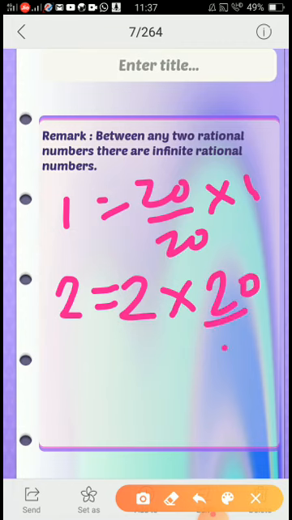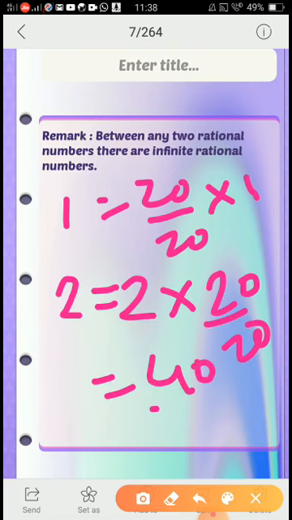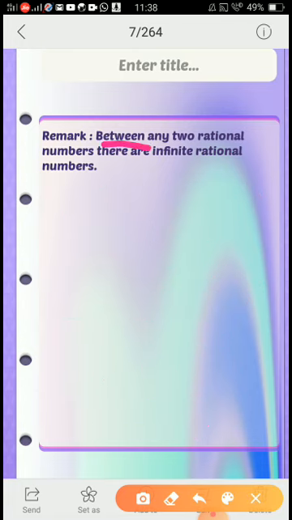So 2 becomes 40 by 20. Now between 20 by 20 and 40 by 20, I have there how many? 19 numbers. Similarly again, if I put in between any two numbers, I'll get again some more numbers. So if I continue it, I have how many? It will be infinitely many rational numbers. So this remark is the important one. Between any two rational numbers, there are infinitely many rational numbers.